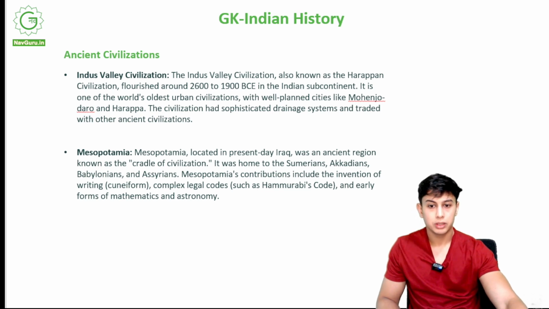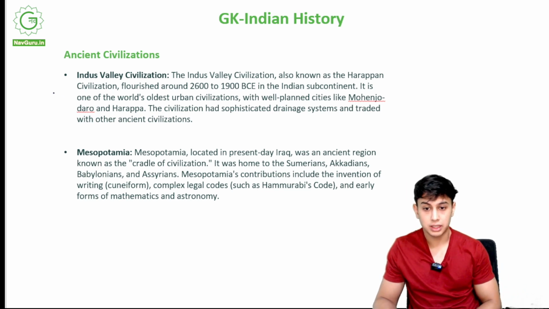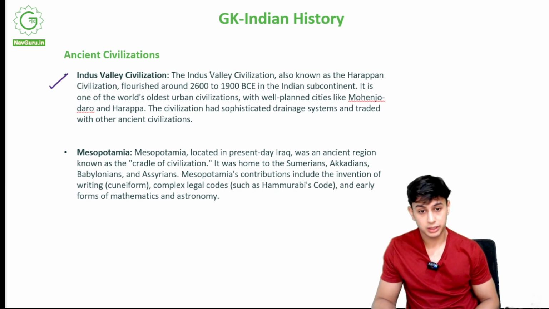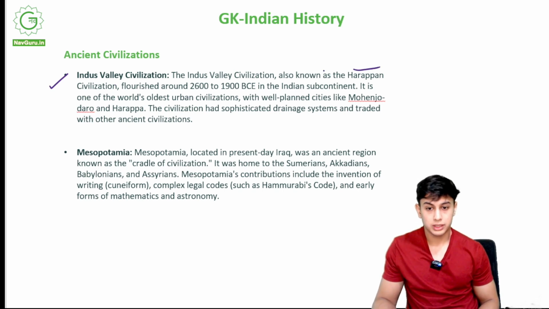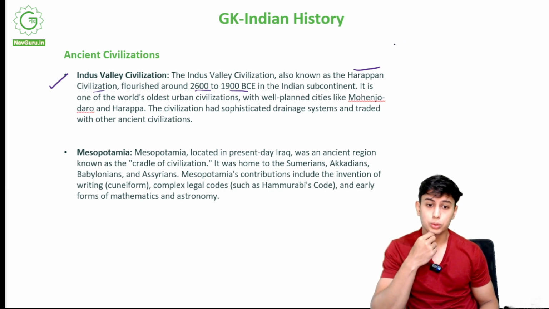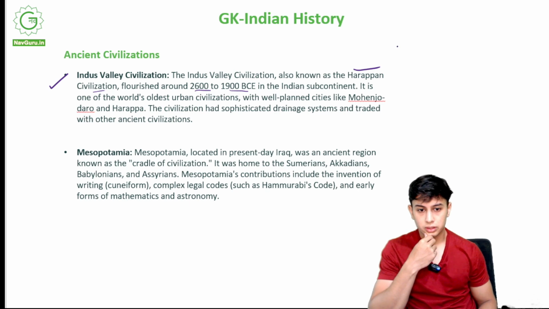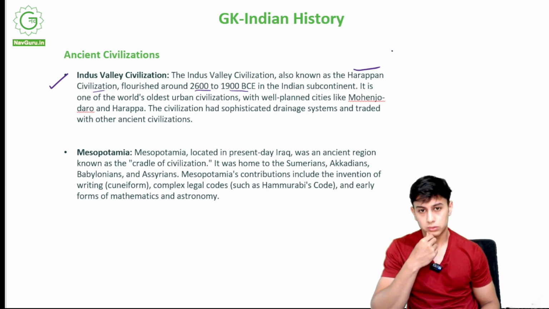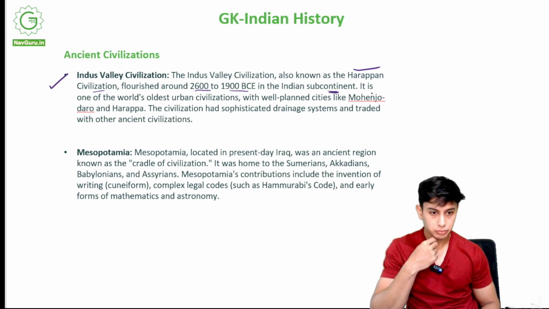Now we talk about some other ancient civilization. I told you about Indus Valley civilization. It is also known as the Harappan civilization. They flourished around 2600 to 1900 BCE. So roughly around 4600 to 3900 years ago, right? In the Indian subcontinent.